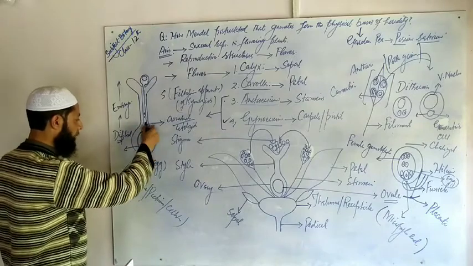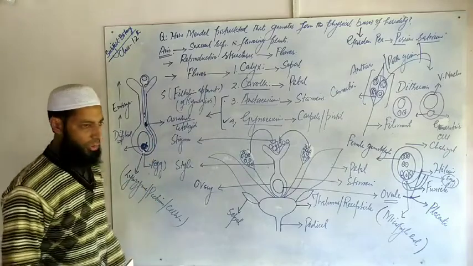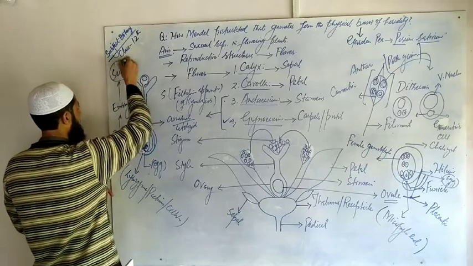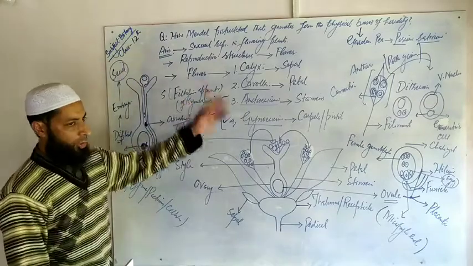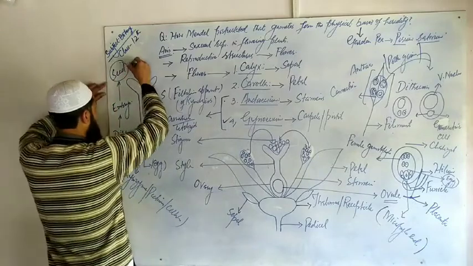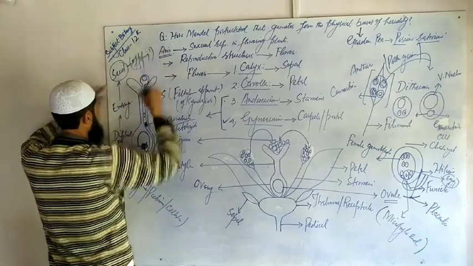The ovule is covered by integuments. The whole structure gets converted into a seed, and when we sow the seed, it forms a new flowering plant, the new offspring.